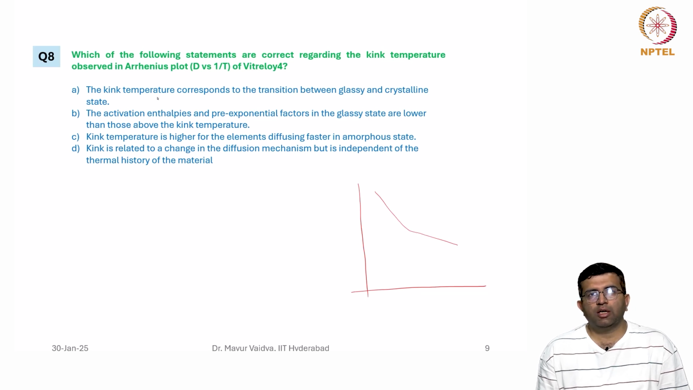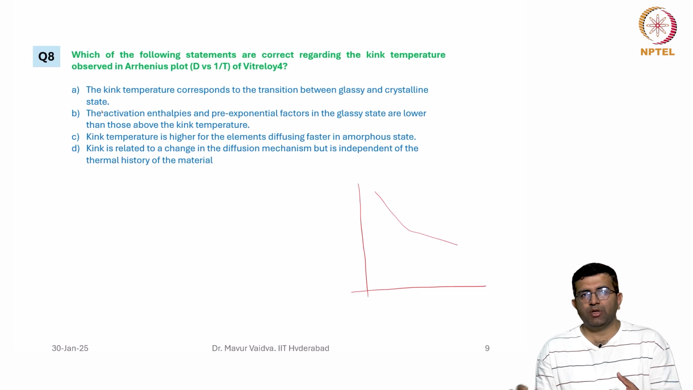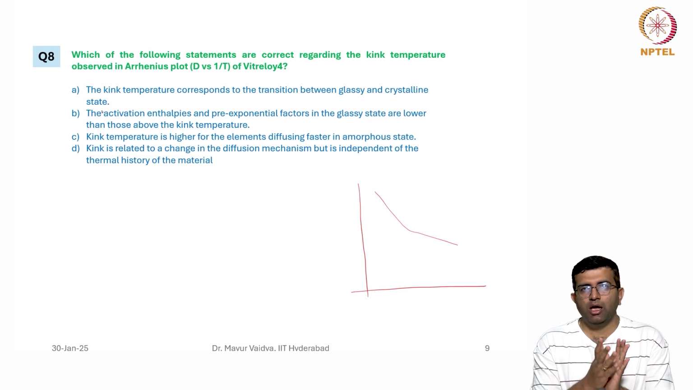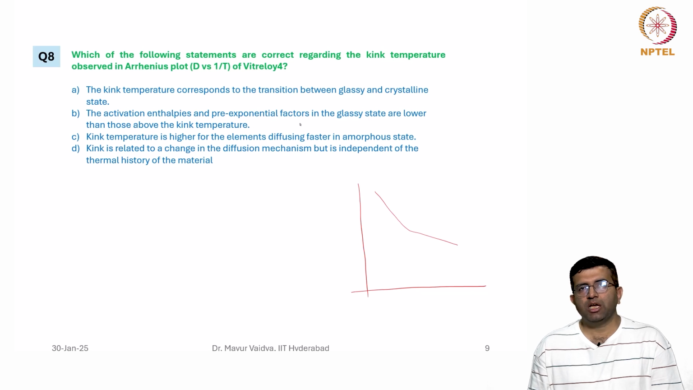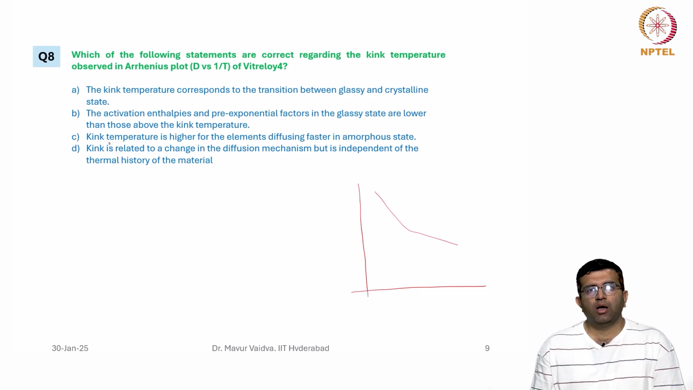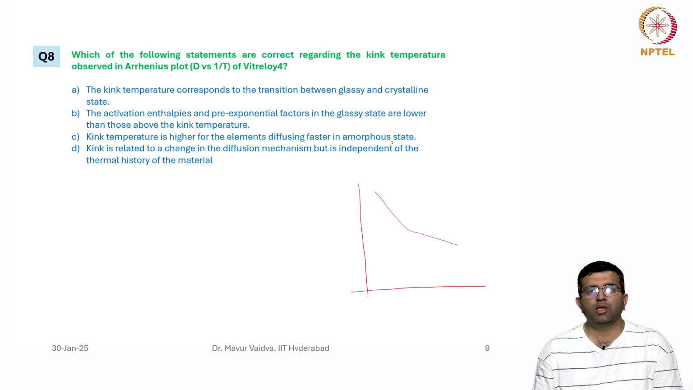The kink temperature corresponds to the transition between the glassy and the crystalline state. This is actually false. The kink temperature corresponds to the transition between the glassy and the supercooled state. The activation enthalpies and pre-exponential factors in the glassy state are lower than those above the kink temperature. This is true. The kink temperature is higher for the elements diffusing faster in the amorphous state. This is also correct. This has been observed in the literature.